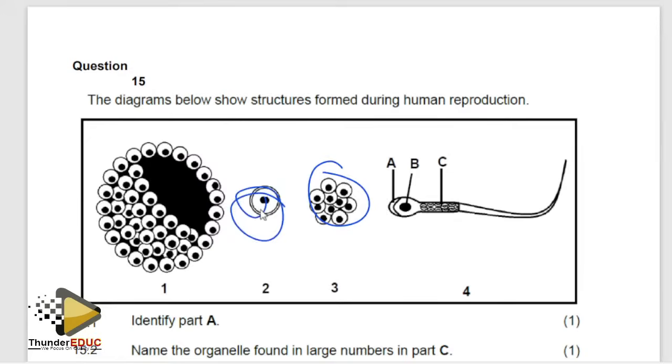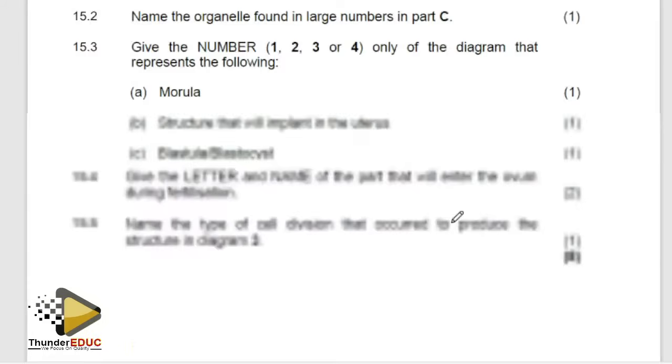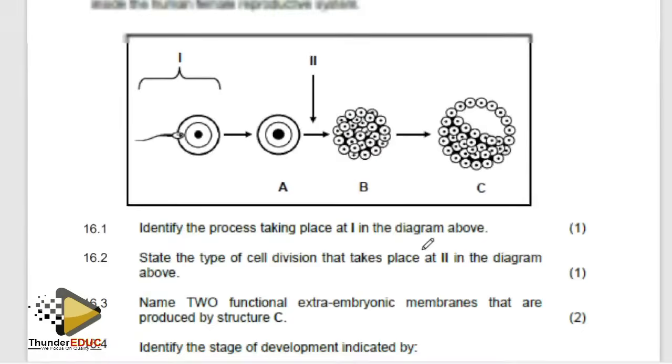And then what is this? You see, as if there are two nuclei. Check. There is this, there is this, there is this, and there is this. So definitely this can't be an ovum. So this is a zygote. And then because it has a hole, it becomes a blastula. You see, things are simple.